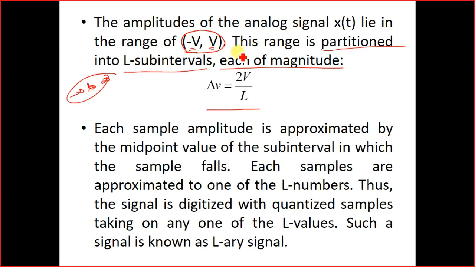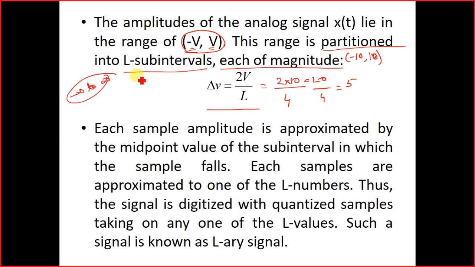For the sake of simplicity, I will take the interval as minus 10 to 10 volt. So if I have to calculate delta V, it is given by 2 into 10, which equals 20, and L is, say for example, 4. So I get a value of 5.